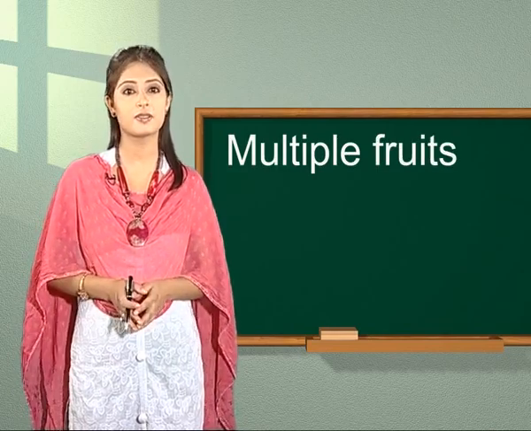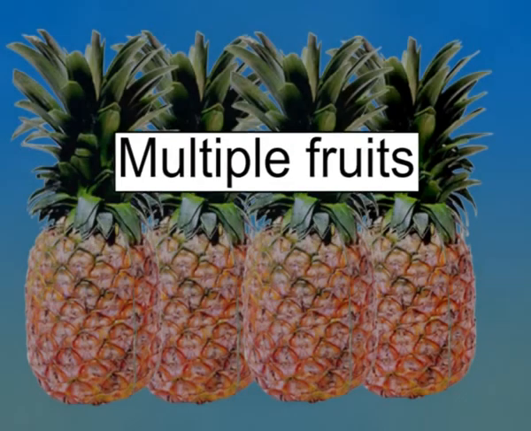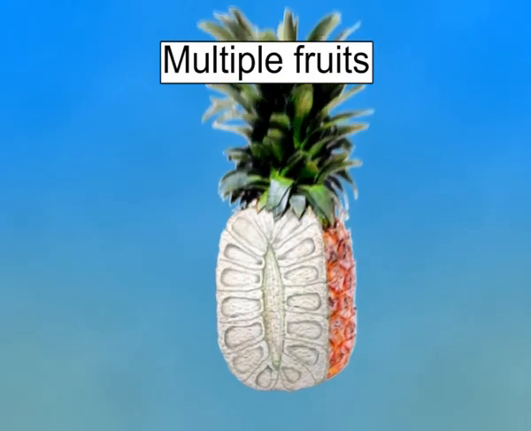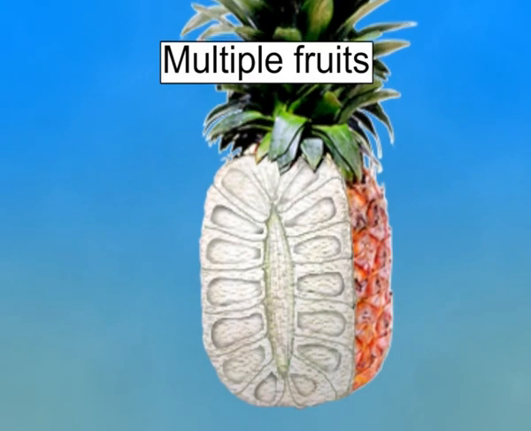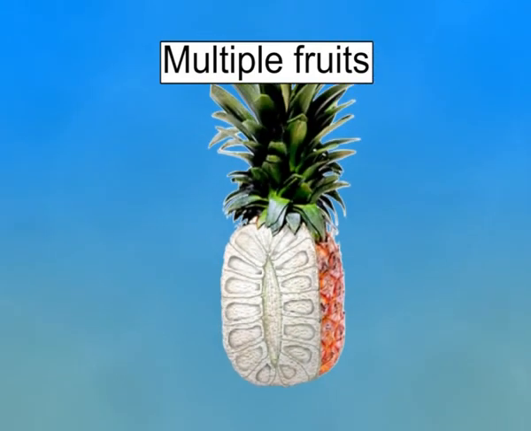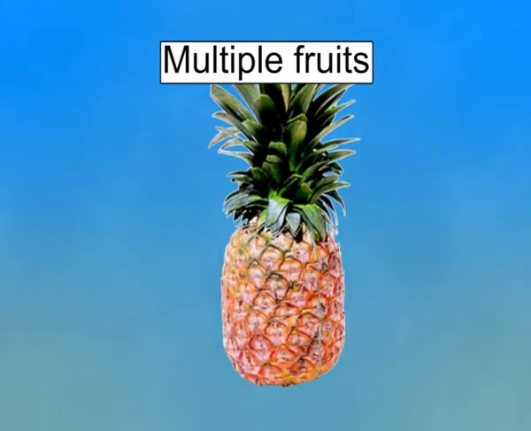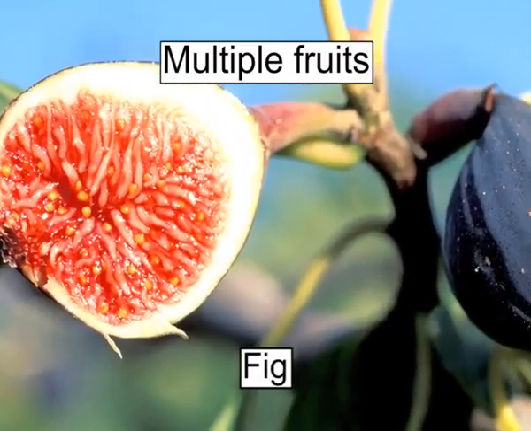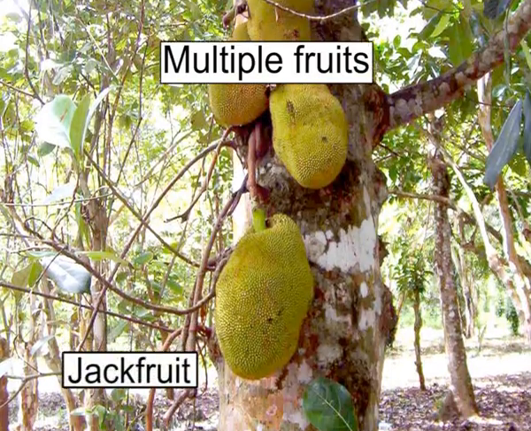Let us study it. Multiple fruits. A multiple fruit is one formed from a cluster of flowers called an inflorescence. Each flower produces a fruit, but these mature into a single mass. Examples are the pineapple, edible fig, mulberry, and jackfruit.